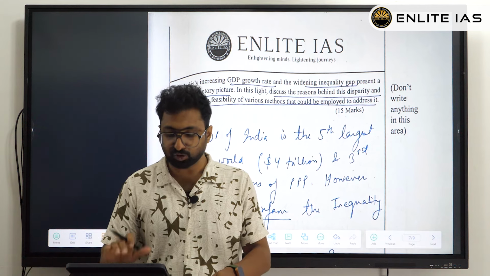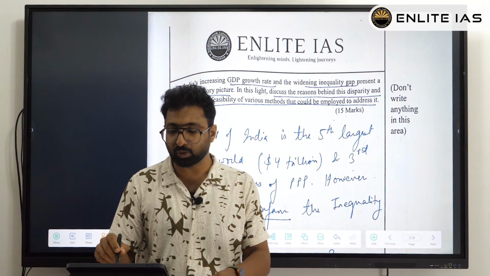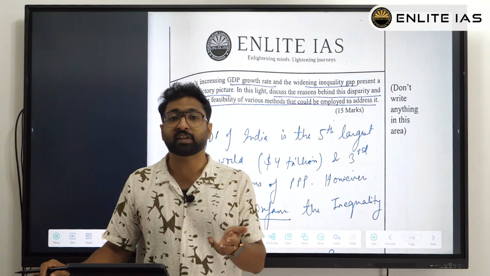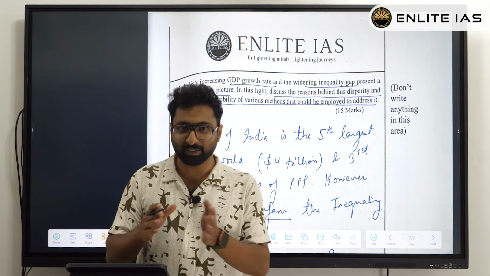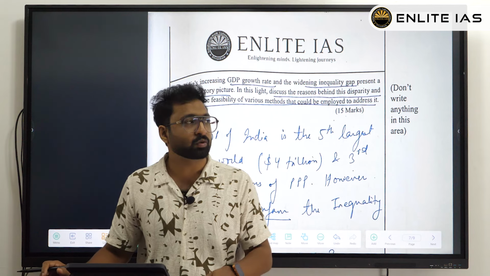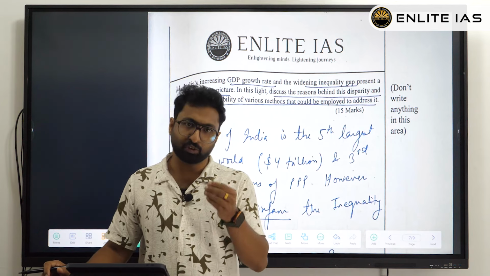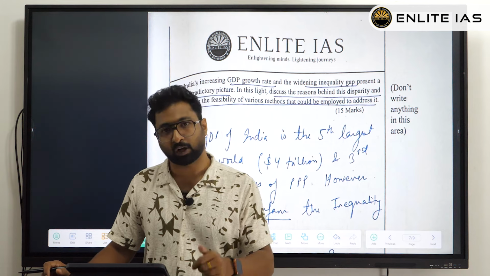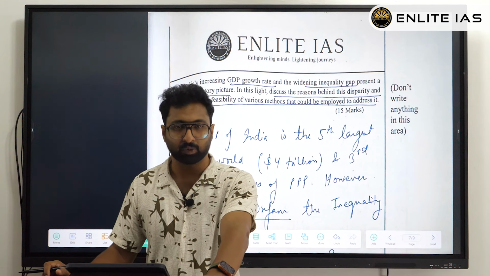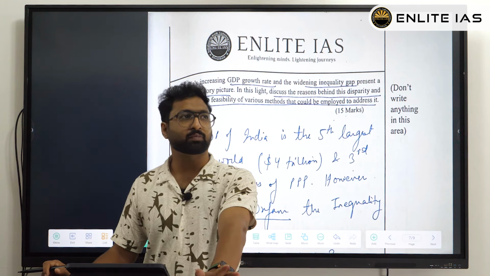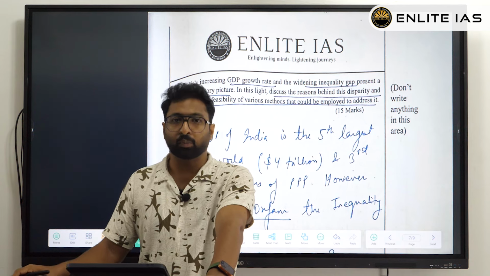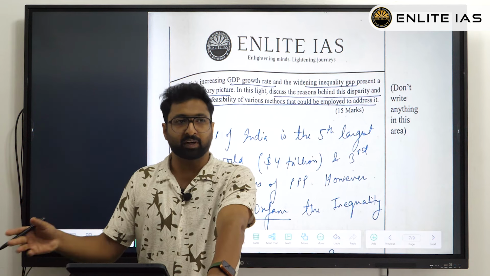Here, in this question, it was actually asking about a difference. The GDP is growing very high, but the inequality is also growing very high, because one is positive and the other is negative, right? So that is the contradiction. You first of all point out that contradiction in your introduction itself. Tell the GDP growth rate as well as the inequality rate. For that you can use either the Gini coefficient or maybe the Robin Hood index, whatever it may be, you can quote them. And similarly for the GDP growth rate also you can quote them.